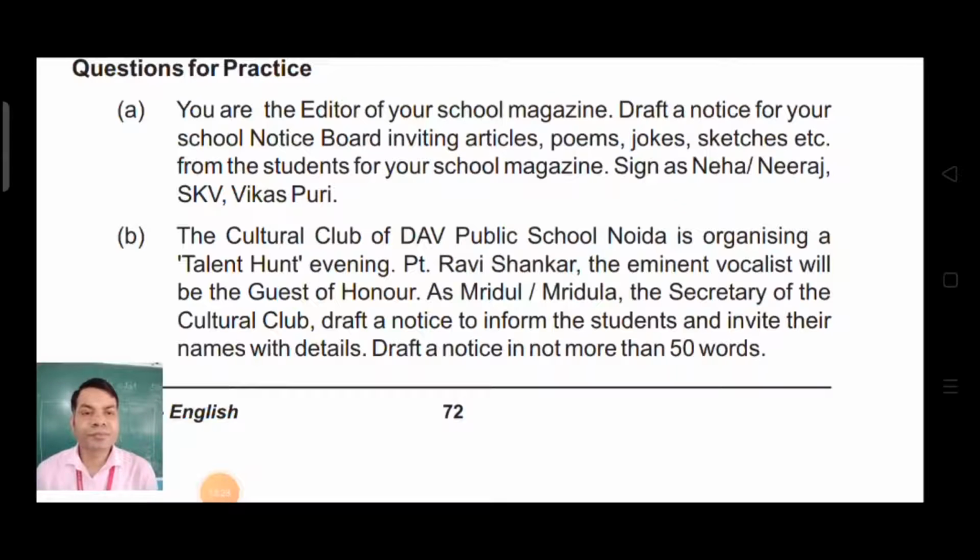First one, you are the editor of your school magazine. Draft a notice for your school notice board inviting articles, poems, jokes, sketches, etc. from the students for your school magazine. Sign as Neha Neeraj, SKV Vikaspuri.